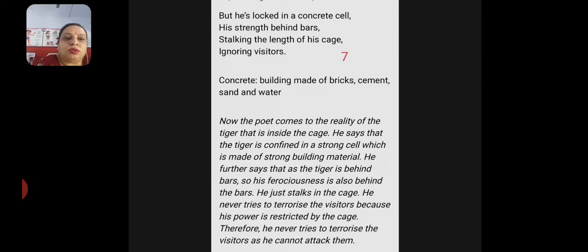Now, the poet comes to the reality of the tiger, that is inside the cage. He says that the tiger is confined in a strong cell, which is made of strong building materials. He further says that as the tiger is behind bars, so his fierceness is also behind the bars. He just stalked in the cage. He never tries to terrorize the visitors because his power is restricted by the cage. Therefore, he never tries to terrorize the visitors as he cannot attack them.